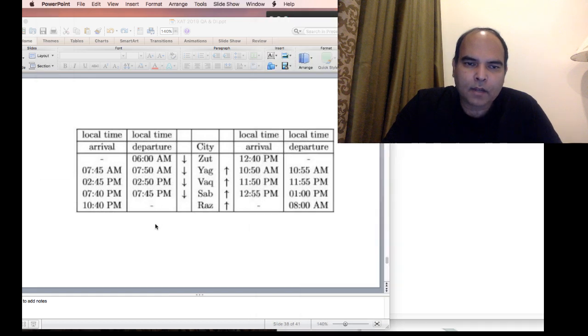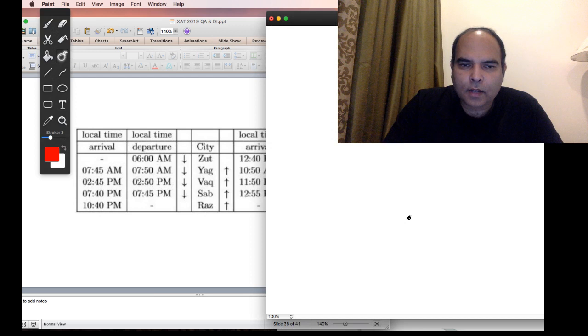So with that perspective, if you watch what's happening, there are 3-4 journeys here. For example, the Zut to Yak journey. Now the Zut to Yak journey starts at 6 a.m. and reaches at 7:45.